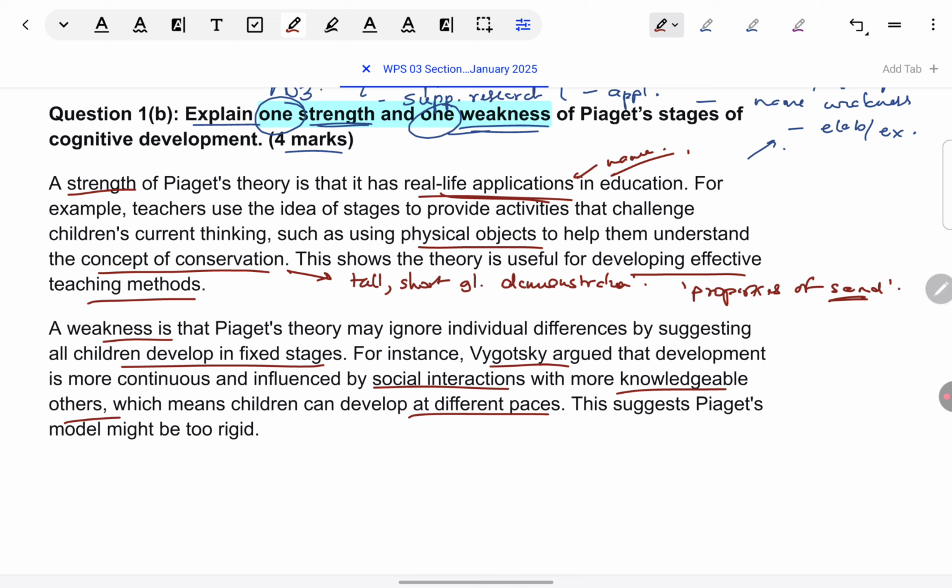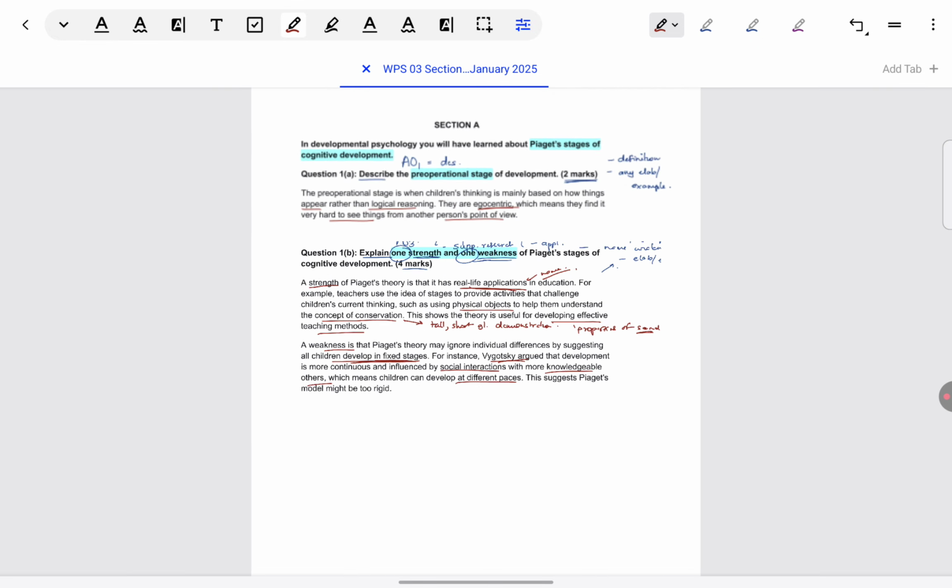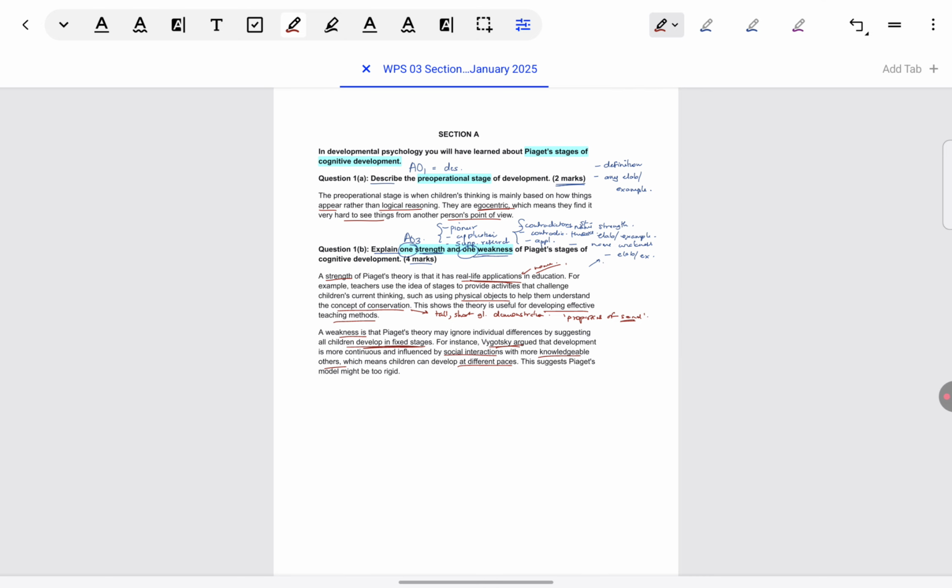So again, only one point is taken, that development might not occur in fixed stages, and that is elaborated upon by suggesting the opposite view, that it might not be fixed. So this is how you can get 4 marks. I will try to upload these answers on my website, but that can take some time. So at any point, if you need to refer to the answer further, you can take a screenshot, and that way you can save it for future reference.